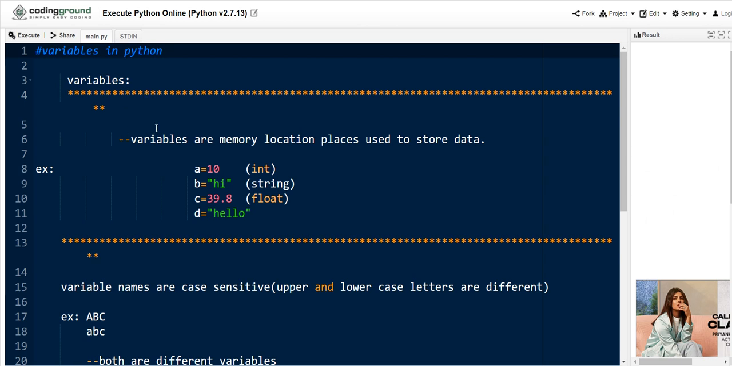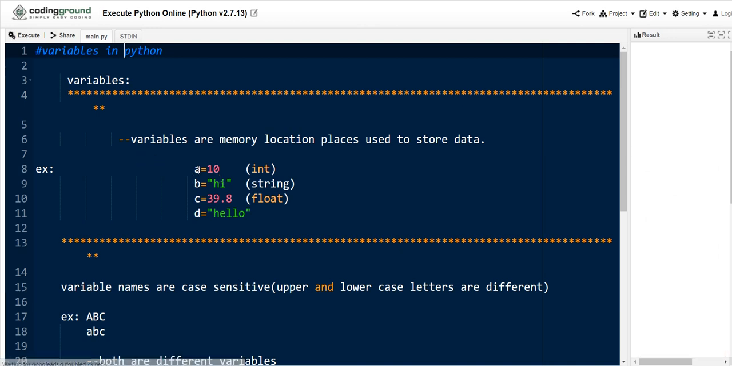Variables are memory locations used to store data. So if you want to work with some values, first of all we need to store those values in a particular variable. Like here, a, b, c, d are the variable names. Here a is assigned 10, b is assigned "hi", c is assigned 39.8, and d is assigned "hello". So in Python there is no need to mention the type of the data.